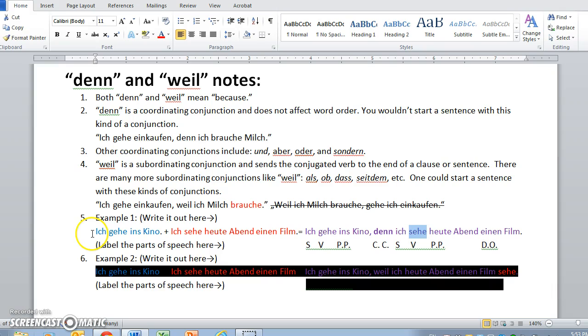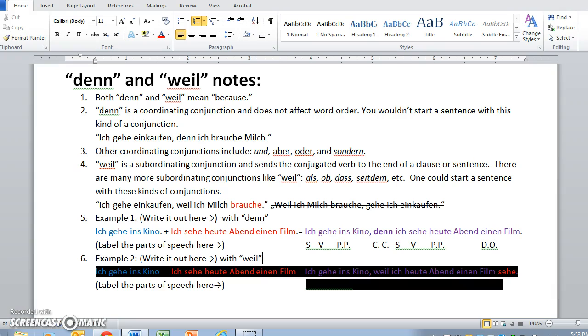So that was an example with denn, which does not change the word order. It does not send a verb anywhere else. The verb stays right here in second position. This is position 0, position 1, position 2, second position. All right, now we're going to see an example with weil.